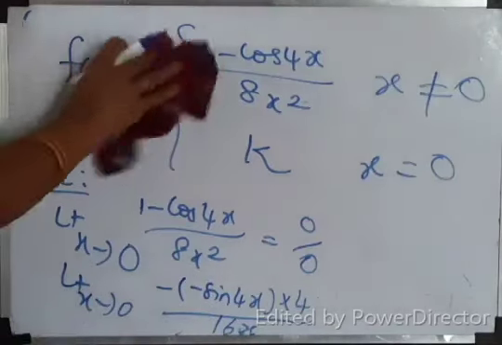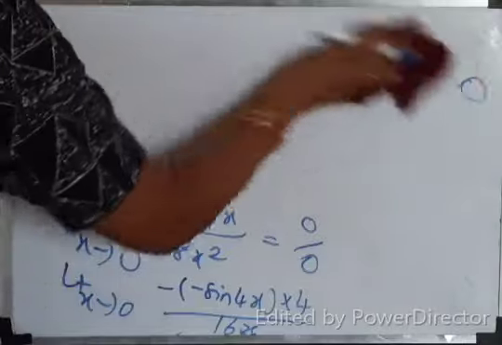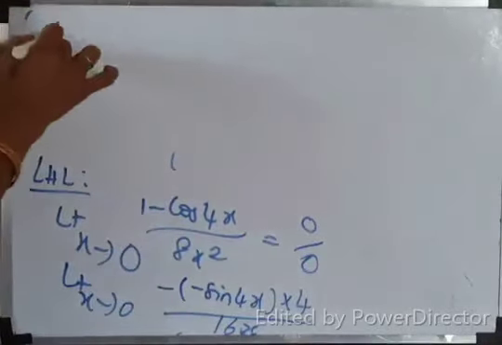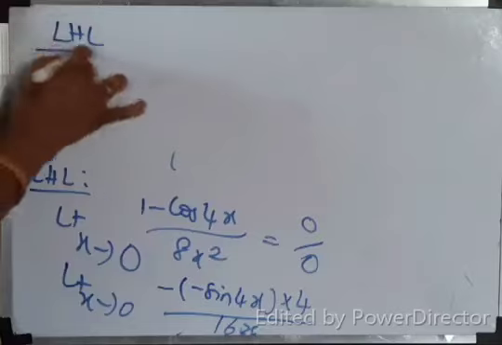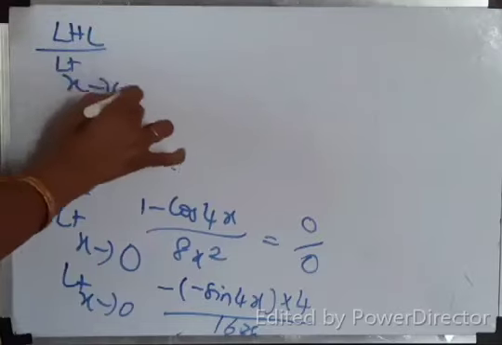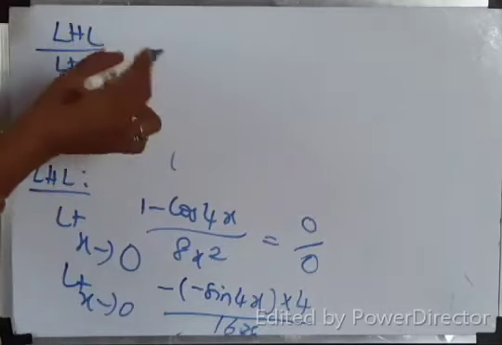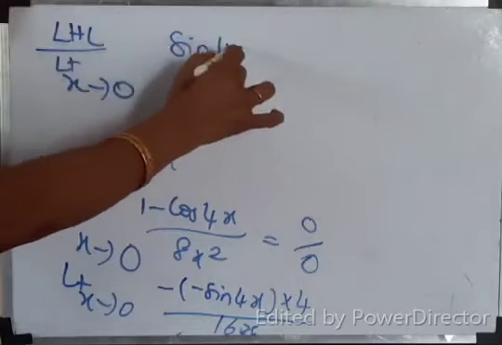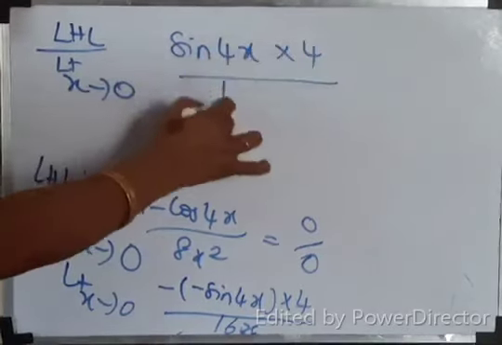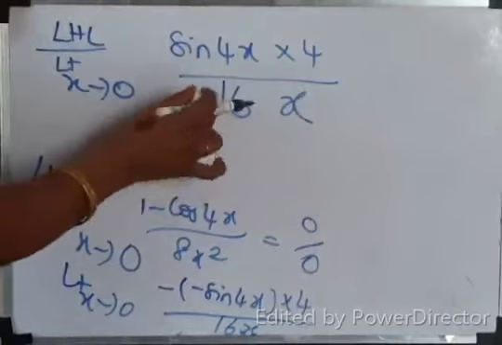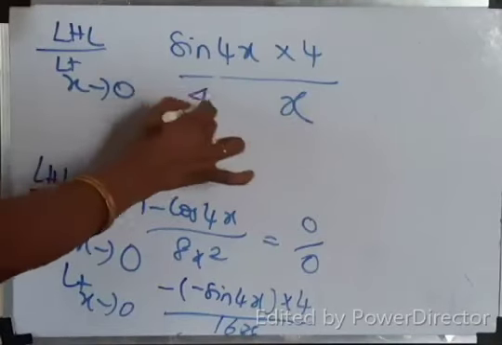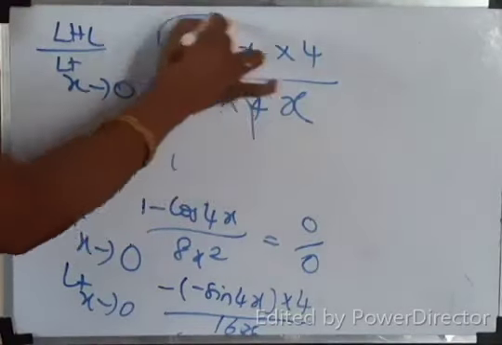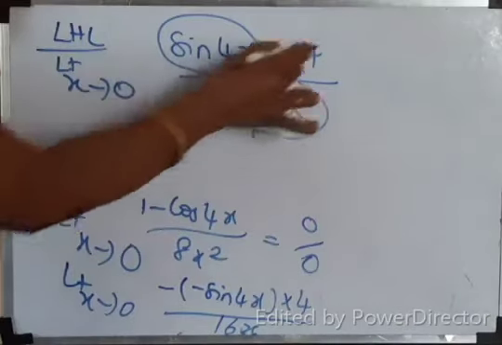I'll write once again. So my LHL is limit x tends to 0, minus of minus plus. So sin 4x into 4 by 16x. This 16 I am splitting as 4 into 4. So what is this? 1. 4 get cancelled.